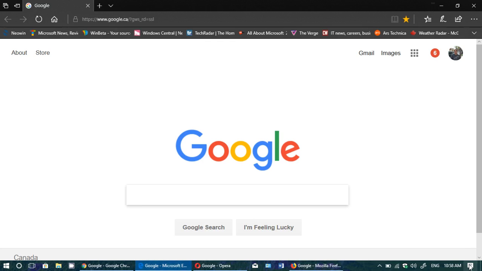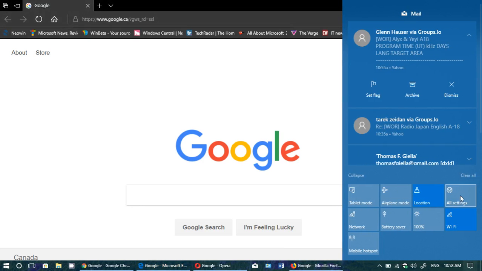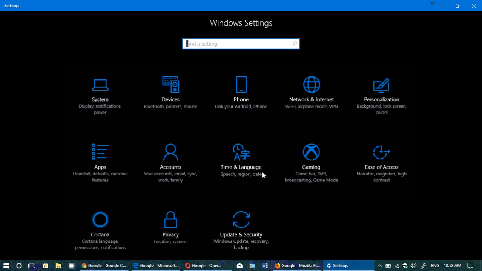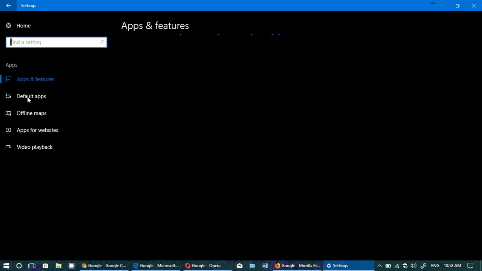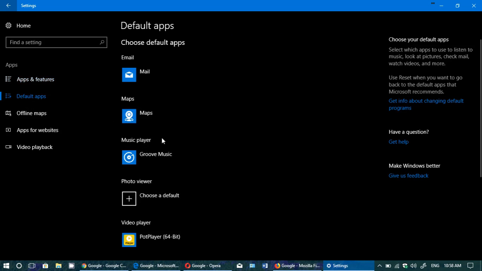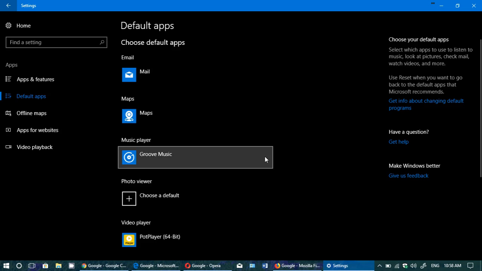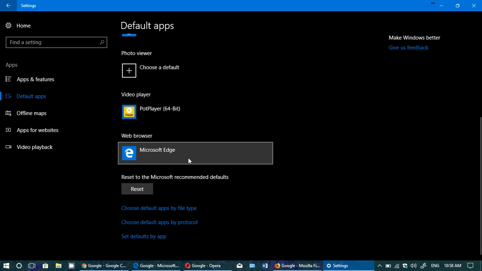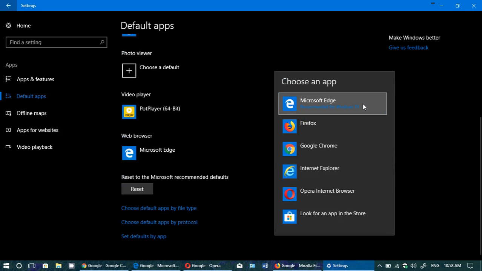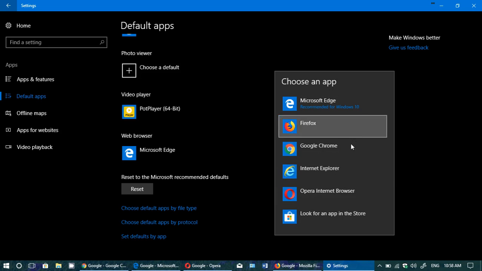And of course, remember that in your settings you can always go into your settings and change your default browser. That is very important. So by changing your default browser in the apps, for example, you go here, you'll see default apps on the left side, and whatever browser you are using, you'll be able to change that. So here on the bottom you'll see in default apps, web browser, what's your favorite web browser. So you just click here, and all the browsers that you have will be, of course, showing up here.